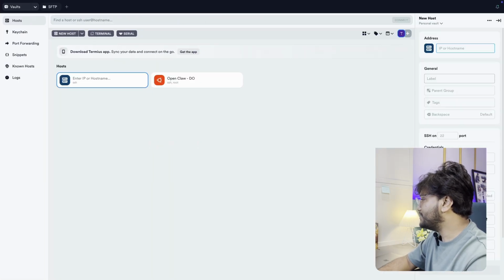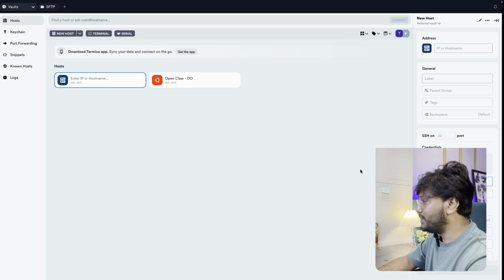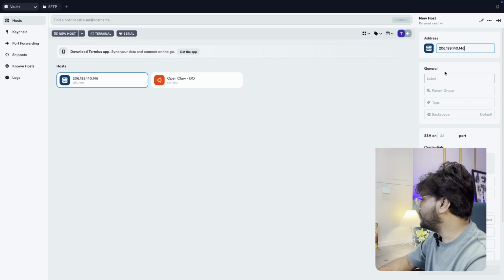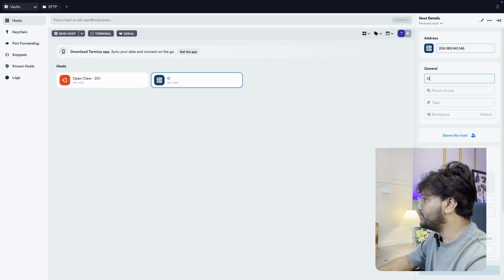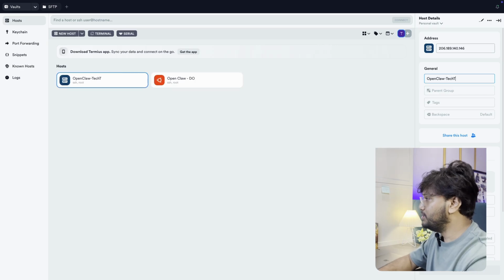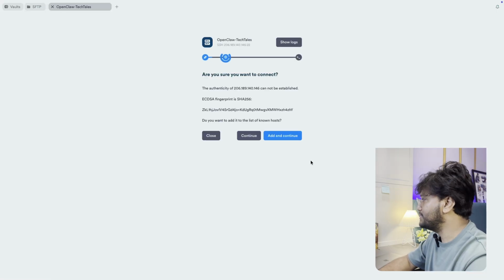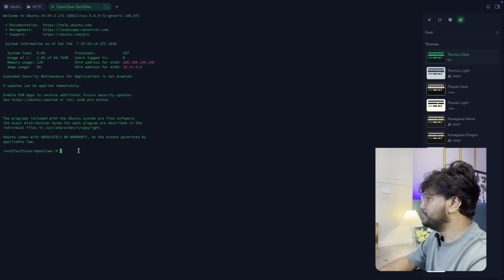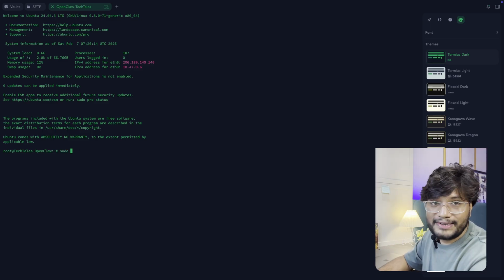Meanwhile, this is ready. Here you can click on new host, and put the password which you have created, the username of the server, and the IP you will get from here. And for the label, I can say OpenClaw, this is for TechTales. I can give the name TechTales, and it is ready to connect. Here it is, your VPS is connected.